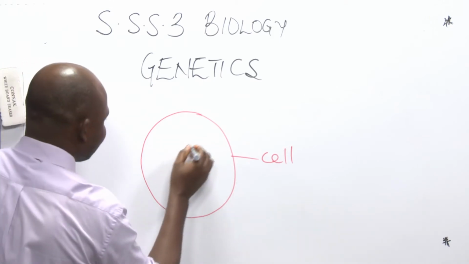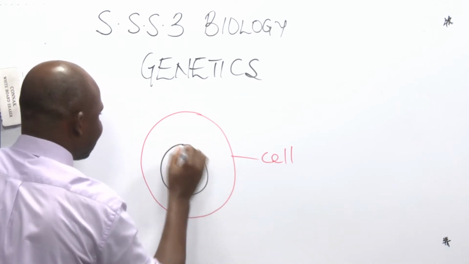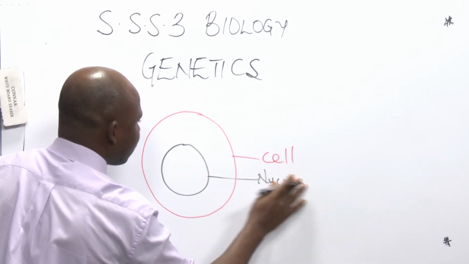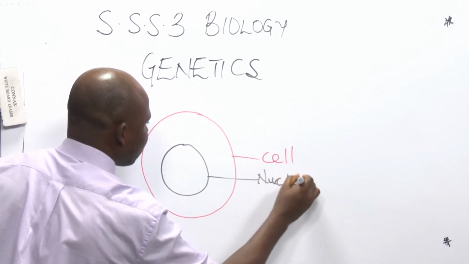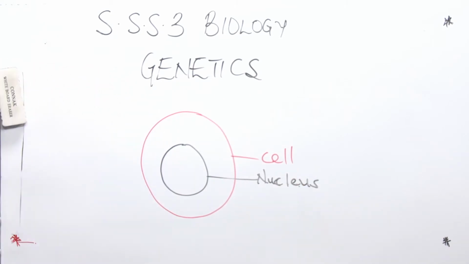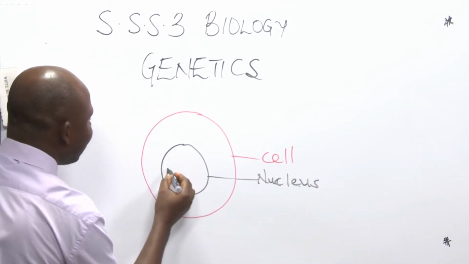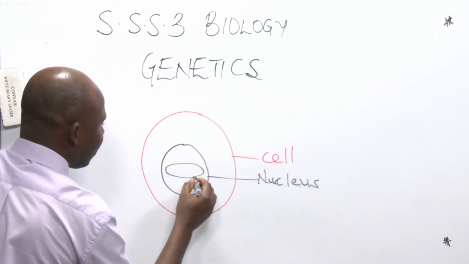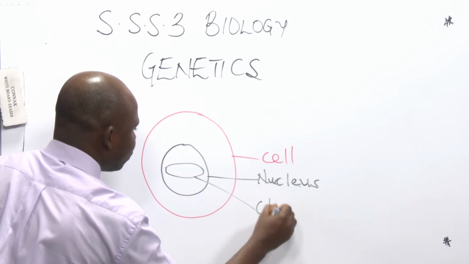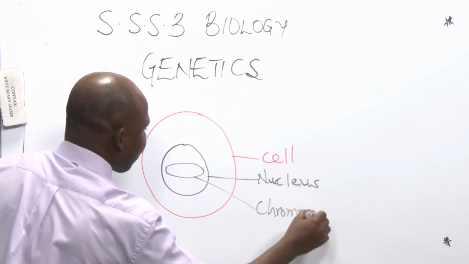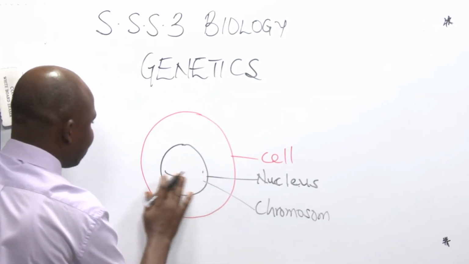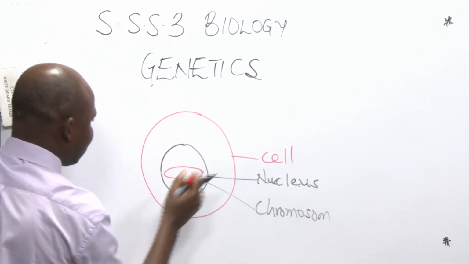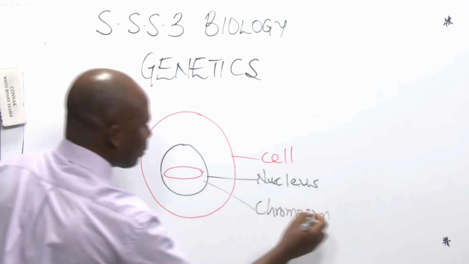So let's take this as our nucleus. In the nucleus, we said we have a thread-like or rod-like body called chromosome. Okay, let's use this so that we can see it clearly. Now, chromosome.